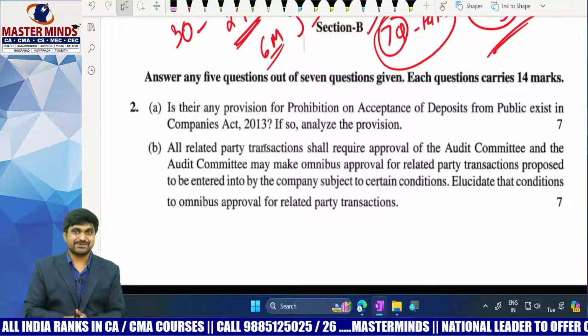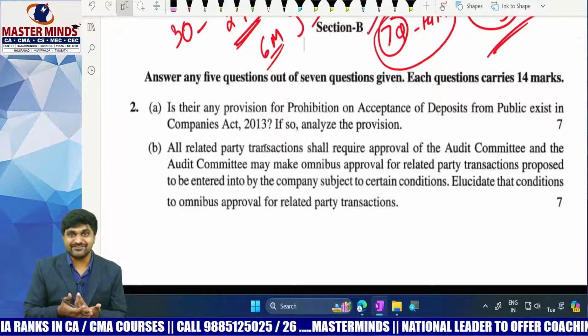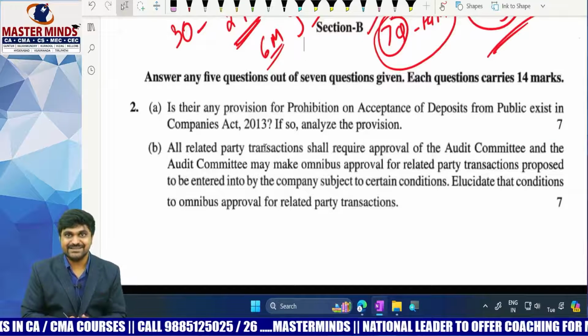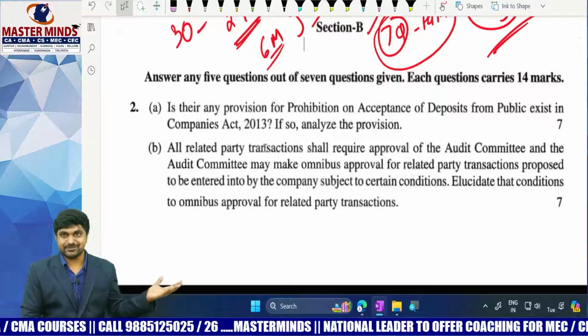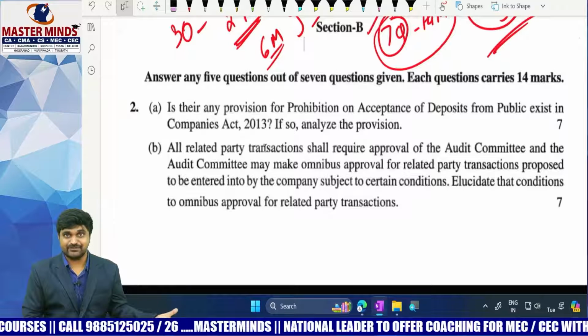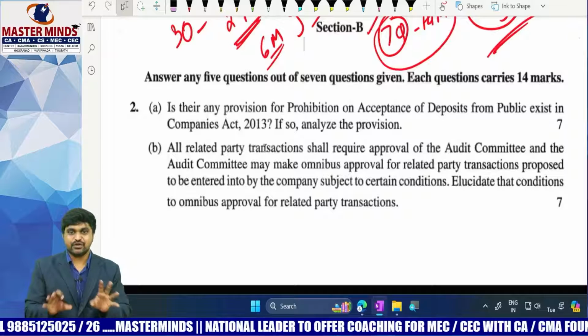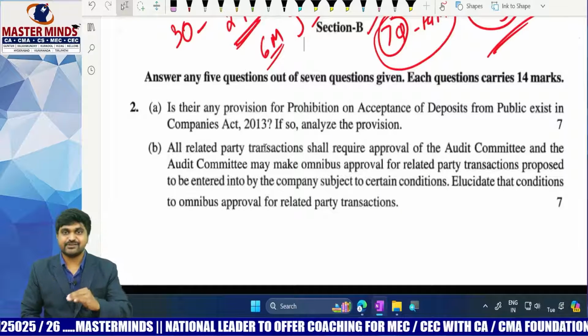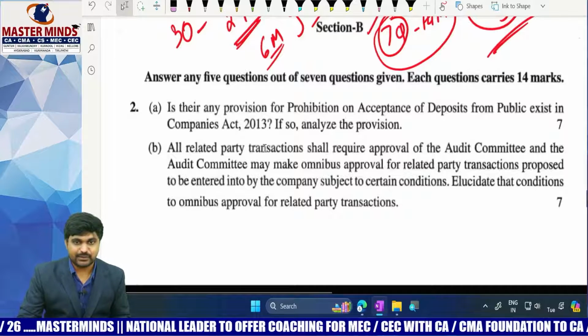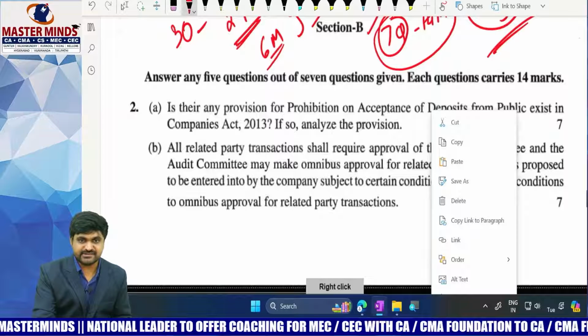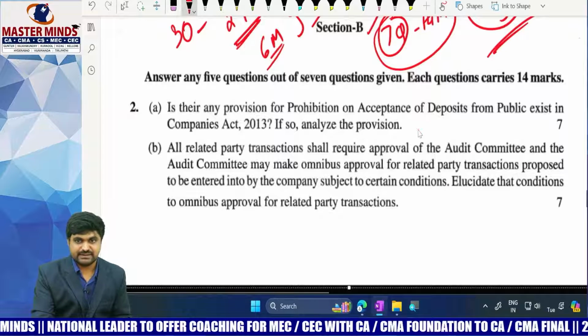Now, what is the situation for June 2024? What will be the pattern? What will be the weightage? For that purpose, we need to wait for the MQP. I already said to refer to the MQP of that attempt. So we need to wait for that MQP. Till then, follow this pattern, which is based on the last exam. Okay. Here, first question. This is a theory question, a direct theory question.